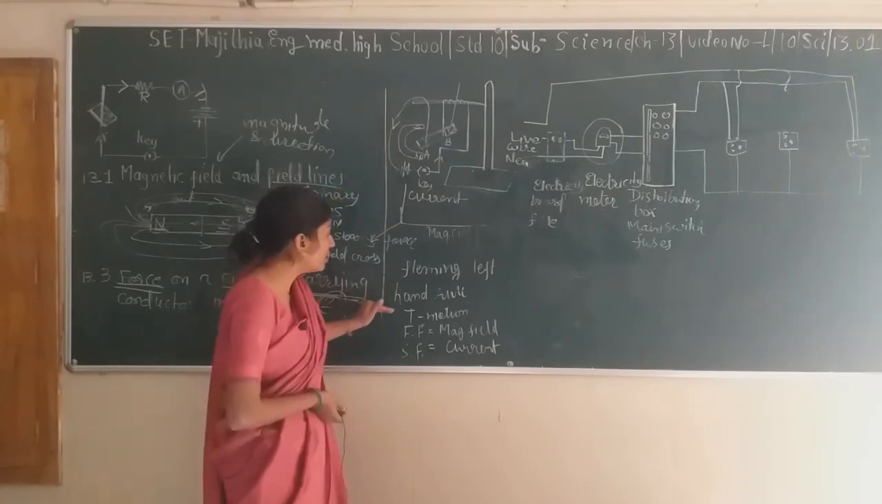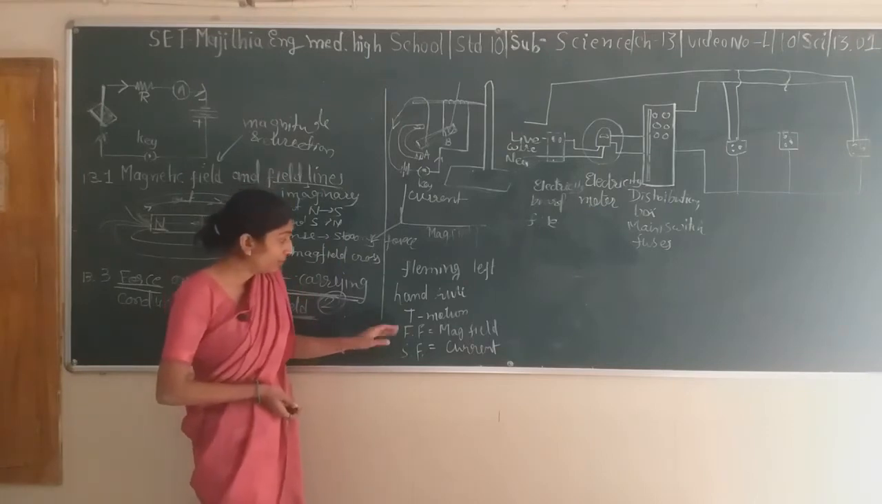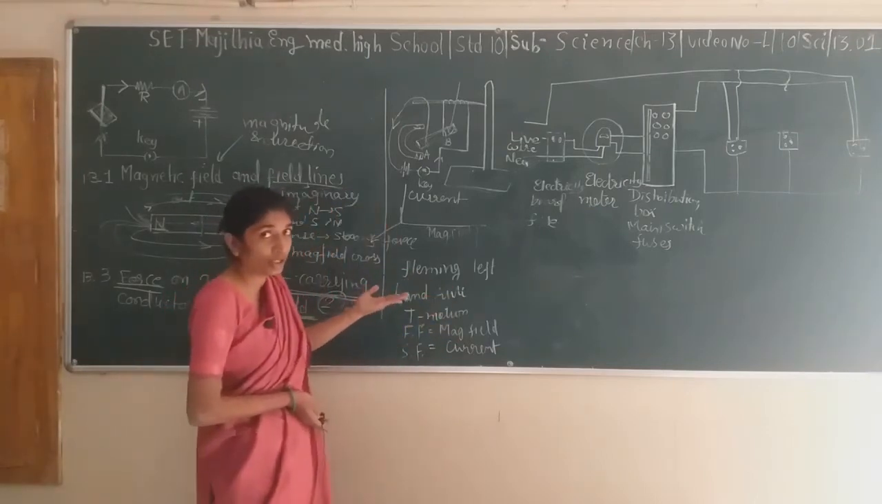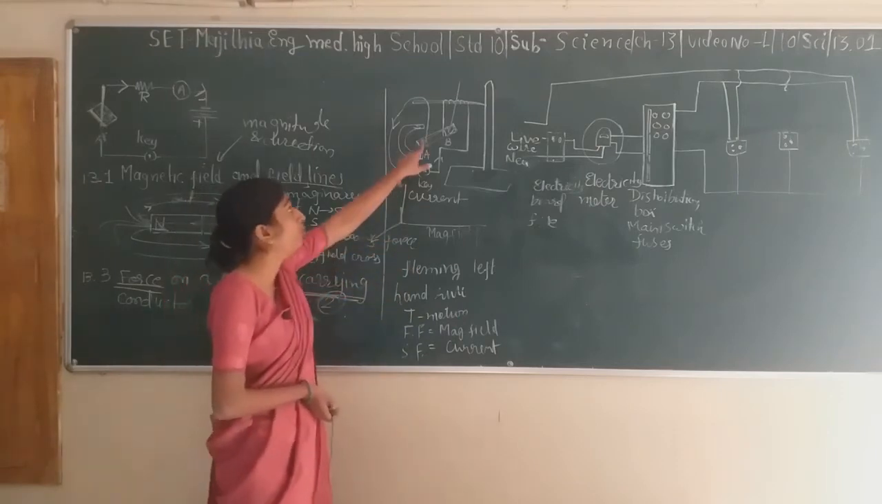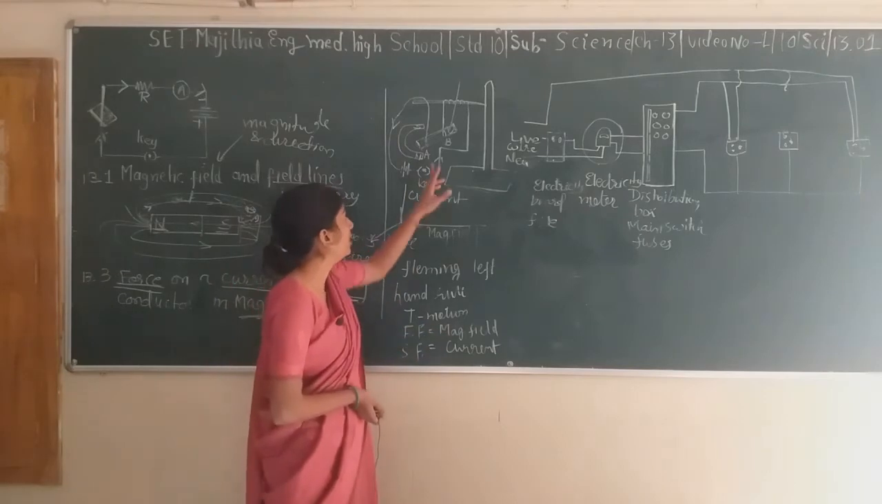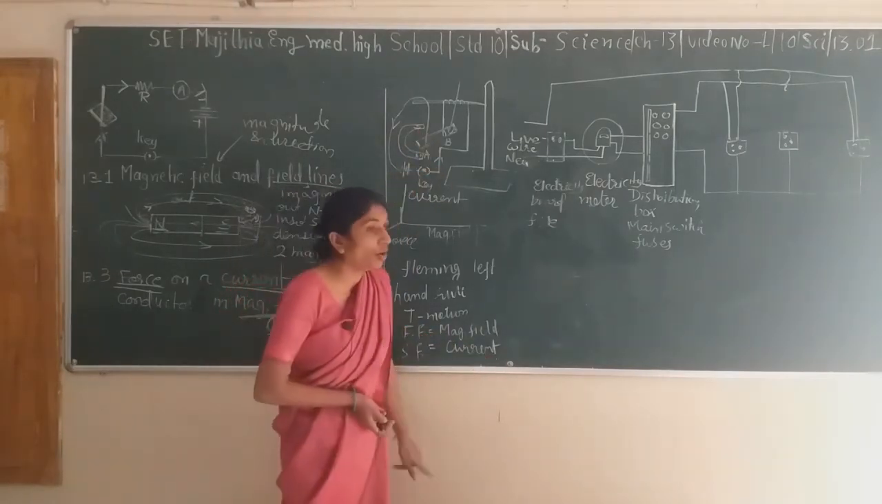So Fleming was the scientist. He gave a left hand rule. According to this rule, the thumb will show the direction of force or direction of motion of this current carrying conductor. The forefinger will show the direction of magnetic field and the second finger will show the direction of current.